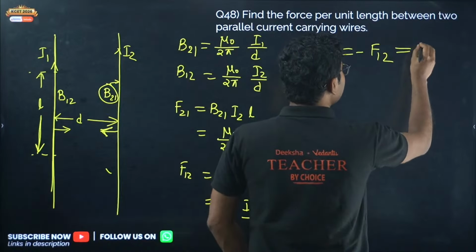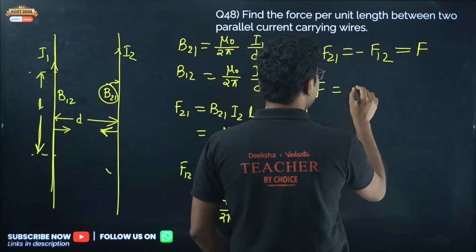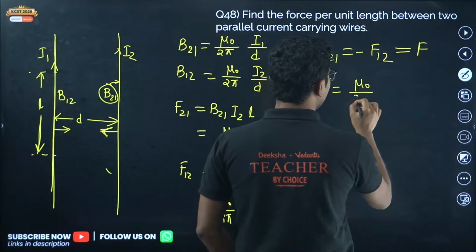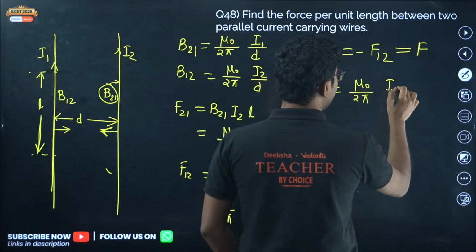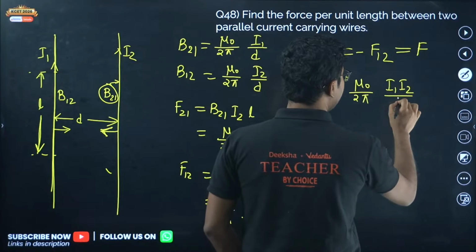Say that force is given by capital F, then capital F is given by mu naught by 2 pi I1 I2 by d into L. Now this is not the end. You have to calculate force per unit length. Force per unit length is force divided by L, that equals mu naught by 2 pi I1 I2 upon d.